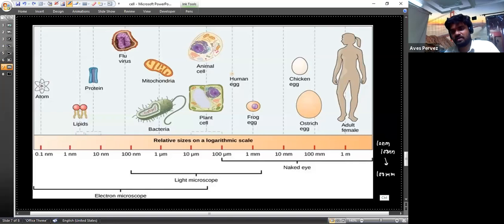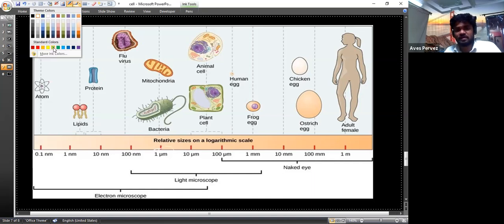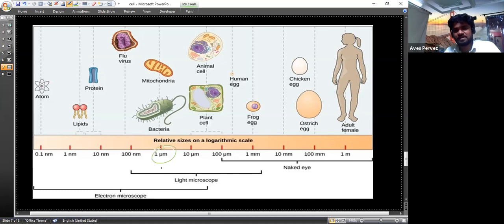We cannot say that the size of the cell is very small in comparison to atoms, which are very small. The size of bacteria is in micrometers, meaning 10 raised to the power minus 6. Bacteria and viruses are smaller, around 100 nanometers. Viruses are very small in comparison to cells and bacteria. Plant cells and animal cells are bigger in size in comparison to bacteria and other cells.